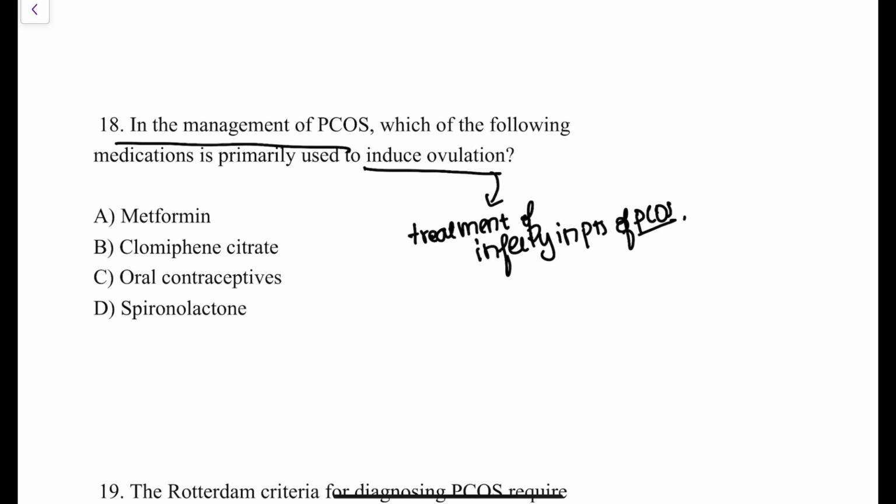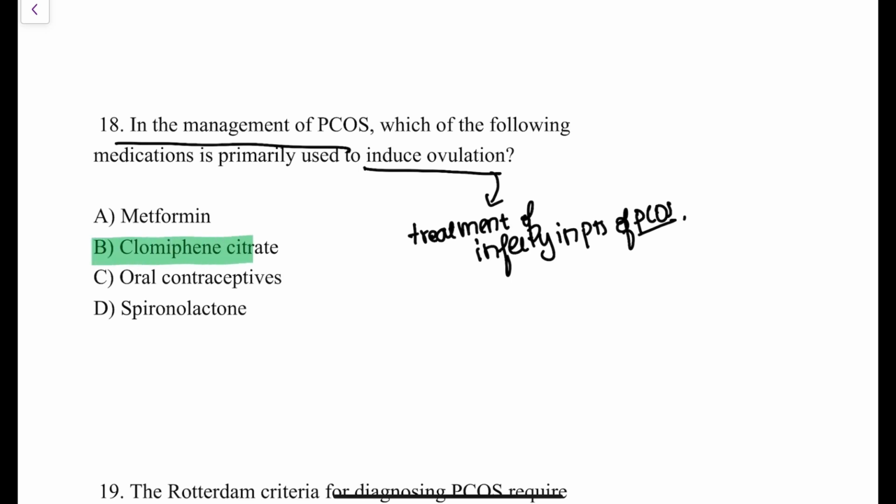So you have to just treat the cause, anovulation, therefore you have to induce ovulation in patients of PCOS. So what is the drug of choice for ovulation induction? In general, it is clomiphene citrate and letrozole. But in patients of PCOS, the drug of choice for ovulation induction is letrozole. It is not clomiphene citrate, it is most commonly letrozole. In general, it is clomiphene citrate followed by letrozole. But in patients of PCOS, the drug of choice is letrozole.